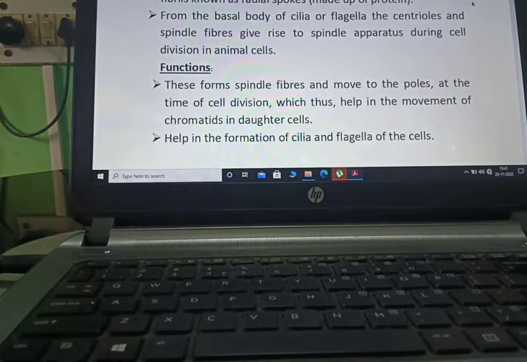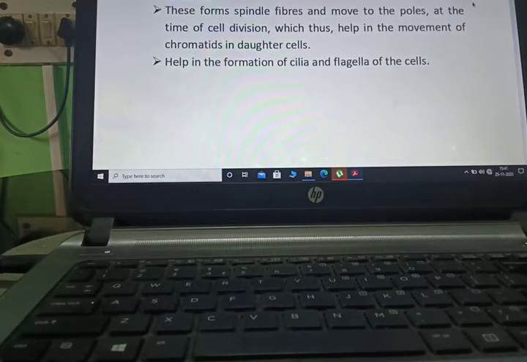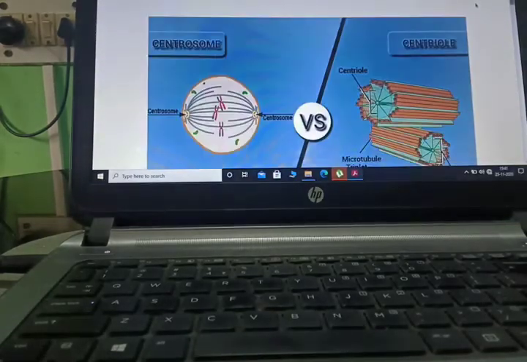From the basal body of the cilia or flagella, the centriole and spindle fiber give rise to the spindle apparatus during cell division in animal cells. Now function: these form spindle fibers and move to the pole at the time of cell division, which thus helps in movement of chromatids to the daughter cells. They also help in formation of cilia and flagella of the cell.